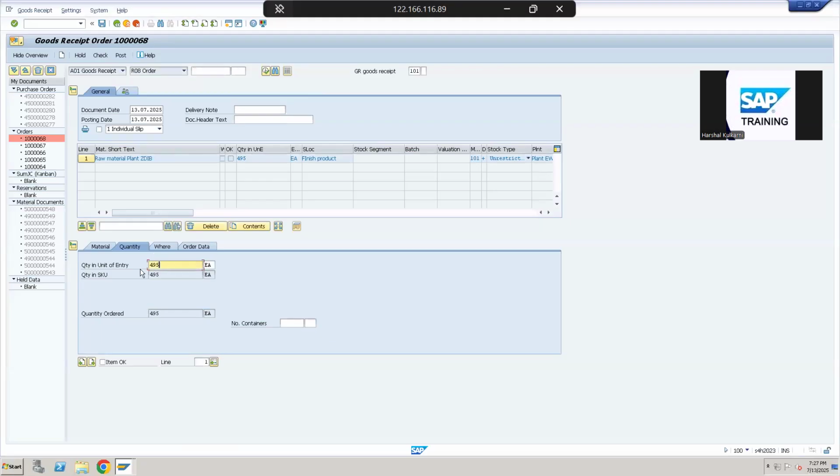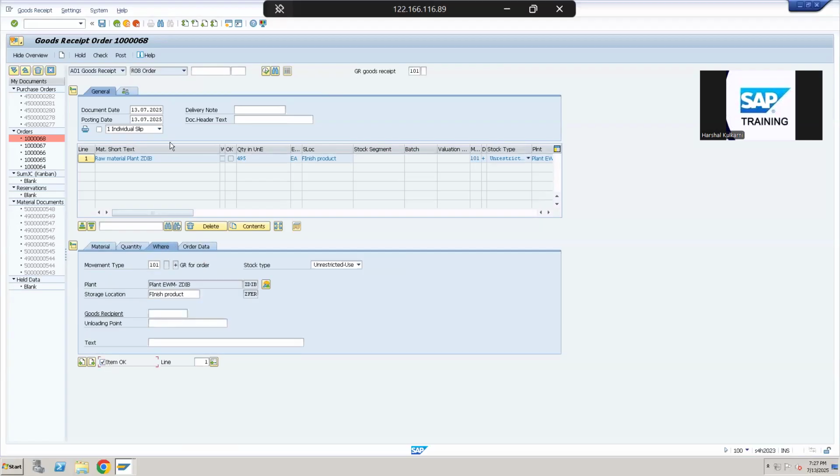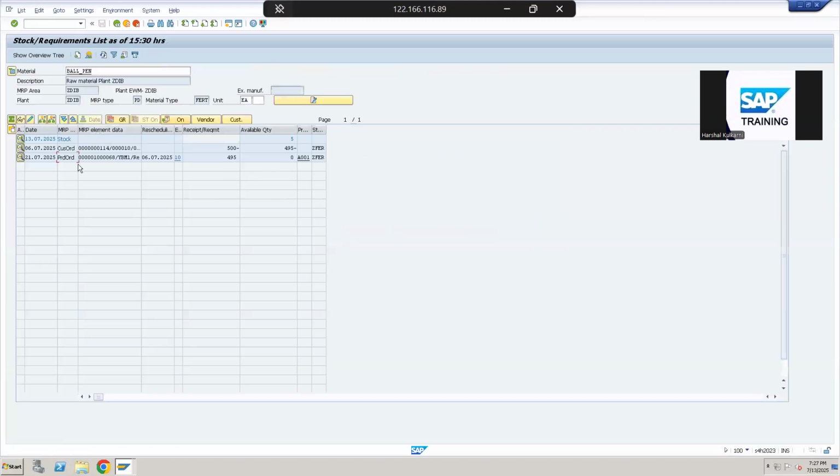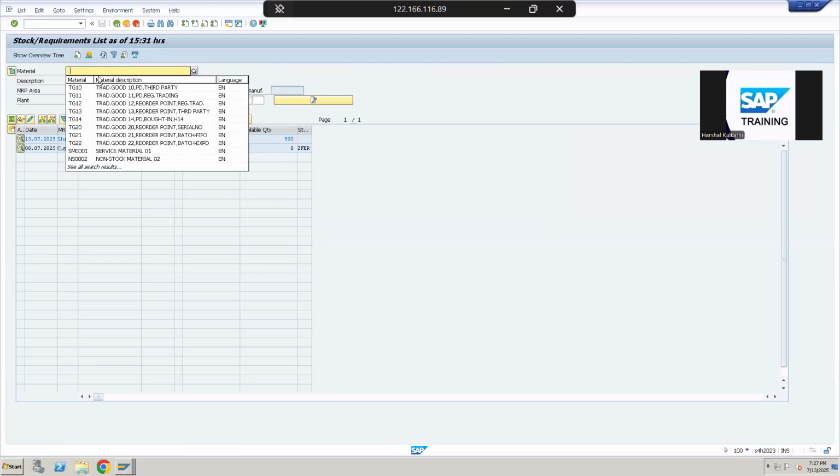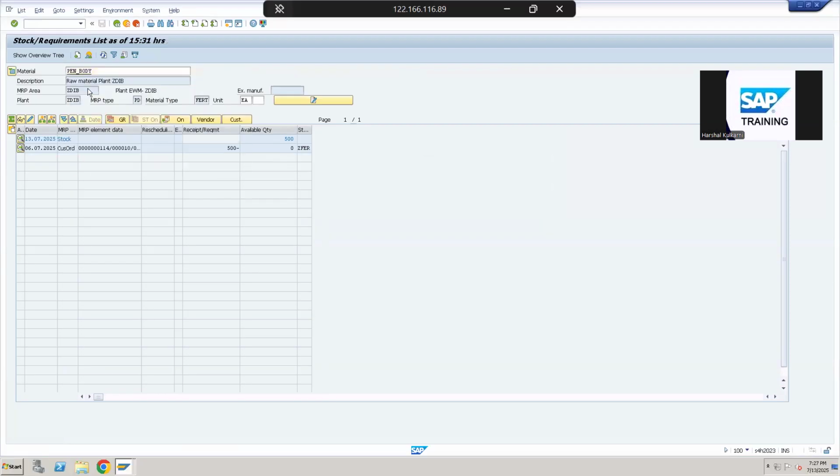Now the system is saying that 495 is your product. This is the ball pen. It will come into the stock. Once I check and post, what you will see is this order will vanish from the system, and your 500 stock is ready to sell. But wait a minute, if you see the pen body stock, it is still here. We have produced our final product with a pen body, so the pen body should not be in the stock. So now we have to remove the stock from the system.